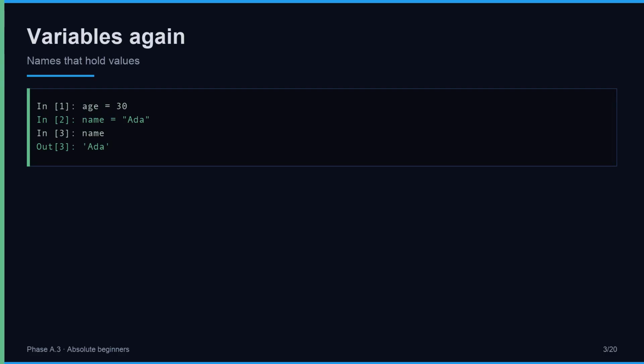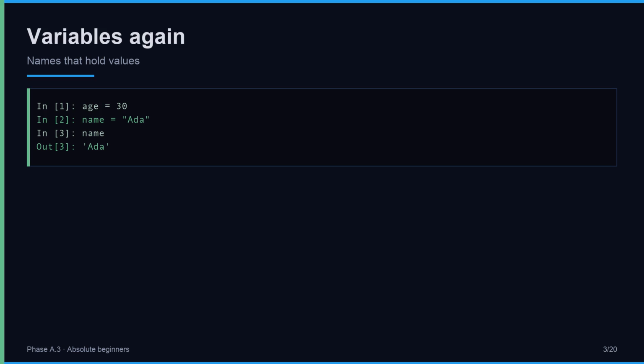Set age to 30. Set name to the text data. Type name alone and press enter. IPython prints the value. That is a variable, a name that refers to a value you can use again. Keep this line in mind. In [1]: age = 30.